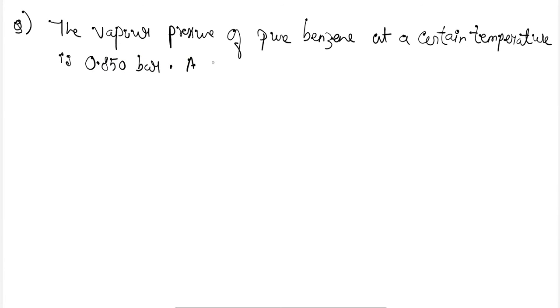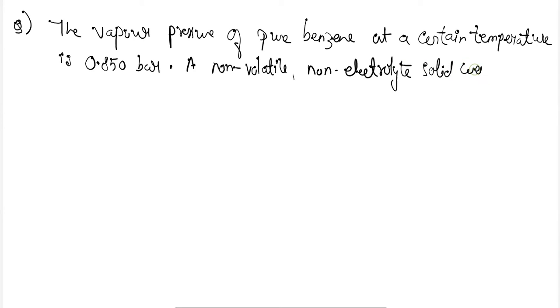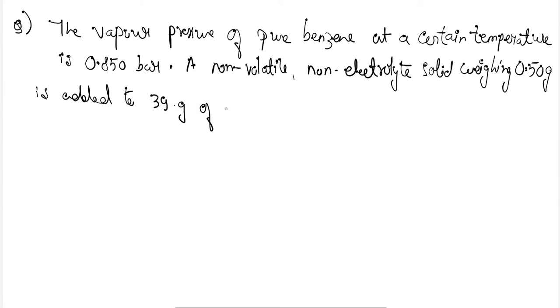A non-volatile non-electrolyte solid weighing 0.50 grams is added to 39 gram of benzene, and the molar mass is given, 78 gram per mole.